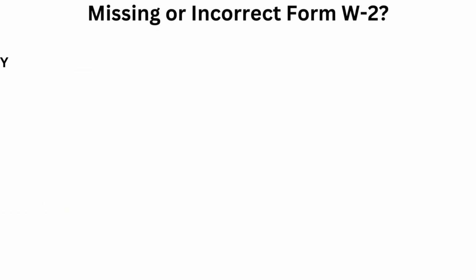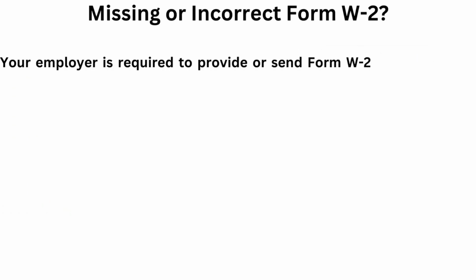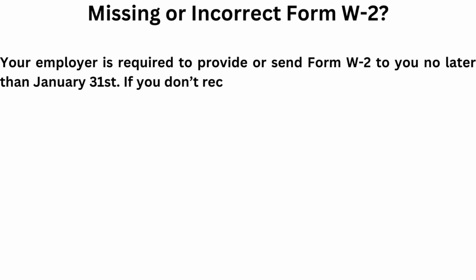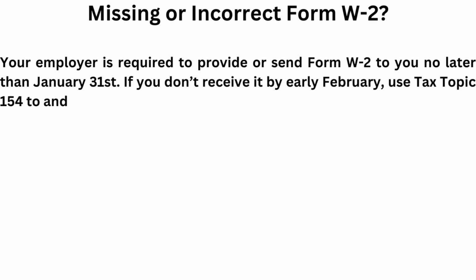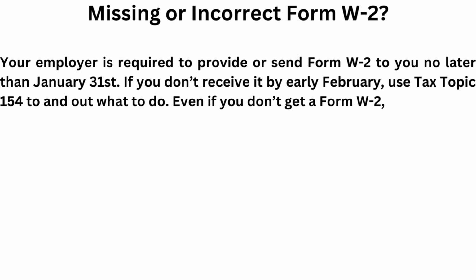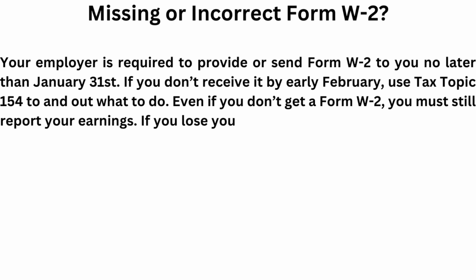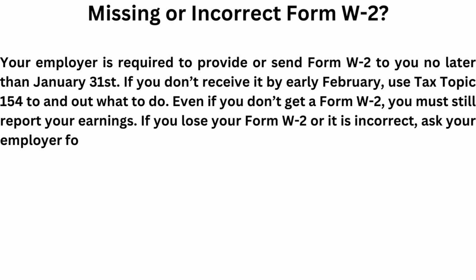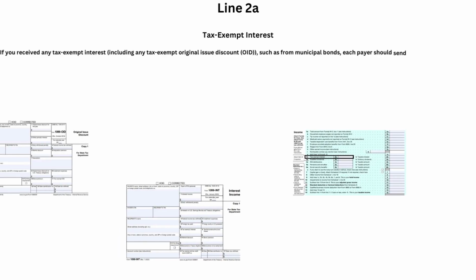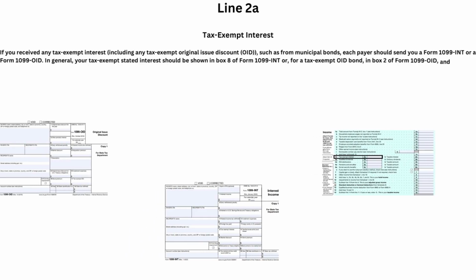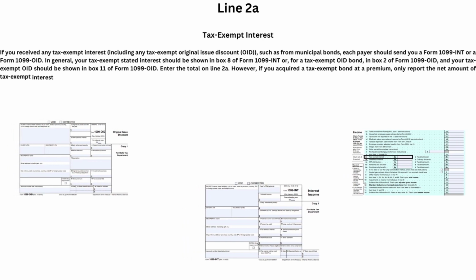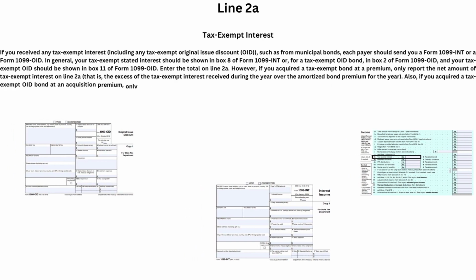Are you missing or have an incorrect W-2? Your employer is required to provide or send your W-2 to you no later than January 31st, following the end of the tax year. Even if you do not get a W-2, you must still report your earnings. Line 2A. If you receive tax-exempt interest from municipal bonds, you would receive a 1099-INT or a 1099-OID.